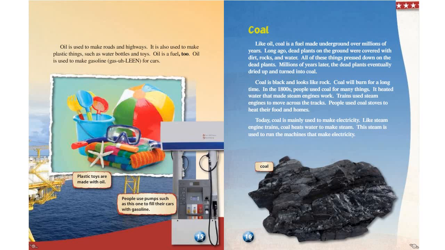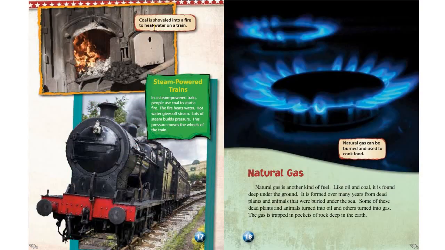Today, coal is mainly used to make electricity. Like steam engine trains, coal heats water to make steam. This steam is used to run the machines that make electricity. This is coal. Coal is shoveled into a fire to heat water on a train.